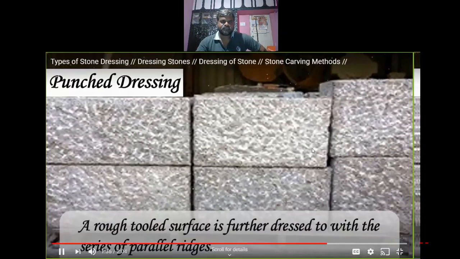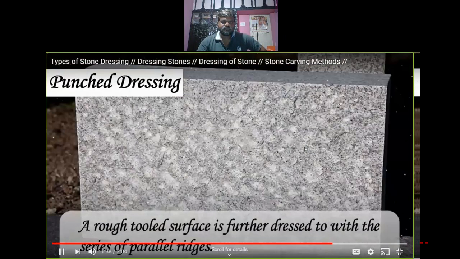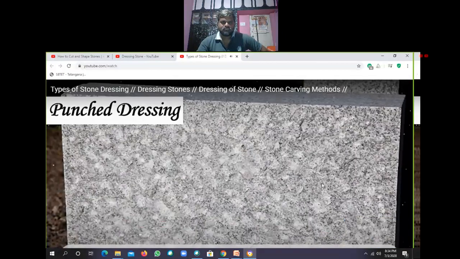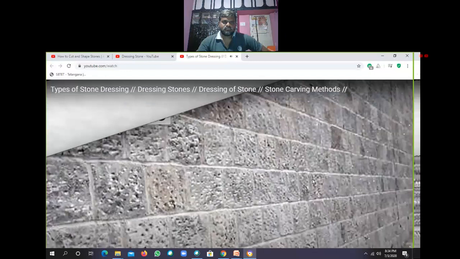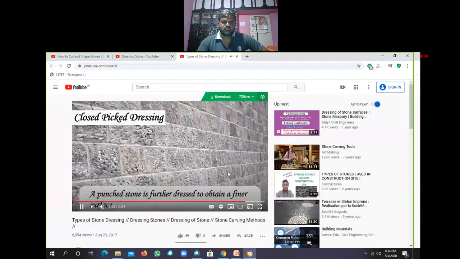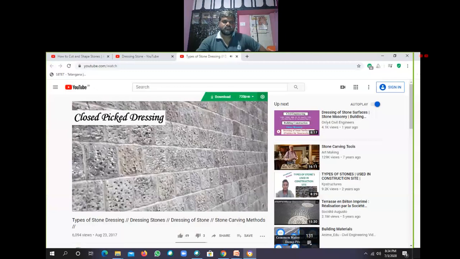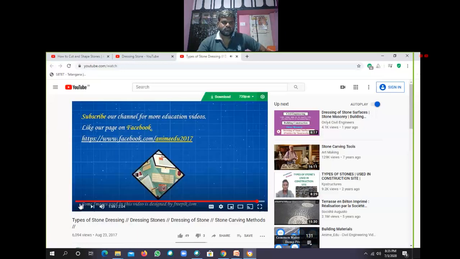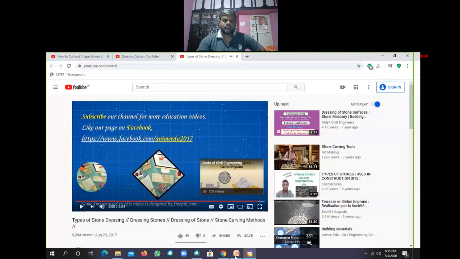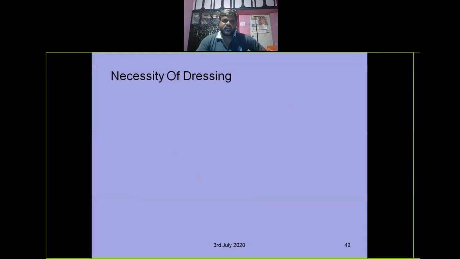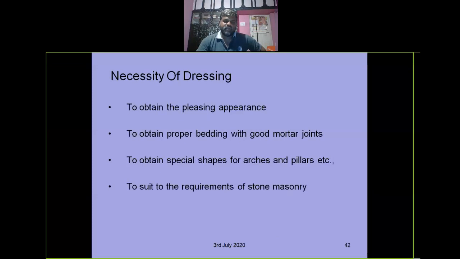Hatching of dressing. Like we can see different types of dressing of stones. And what is the necessity? This is what we have to cover.